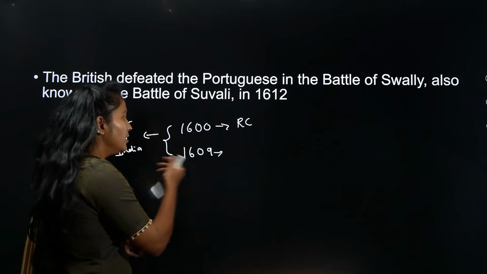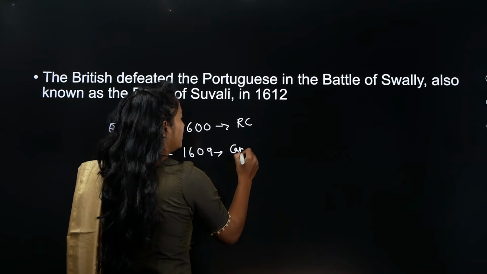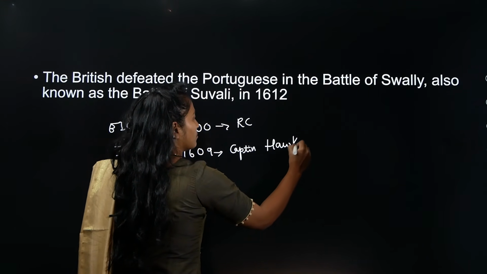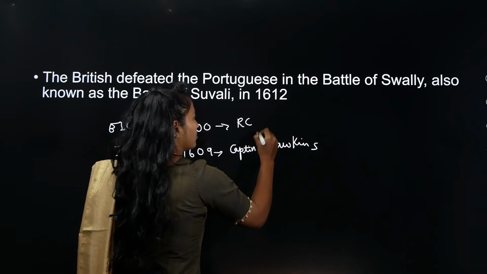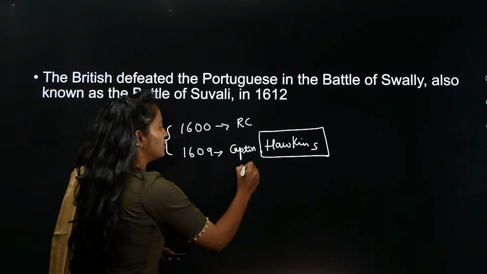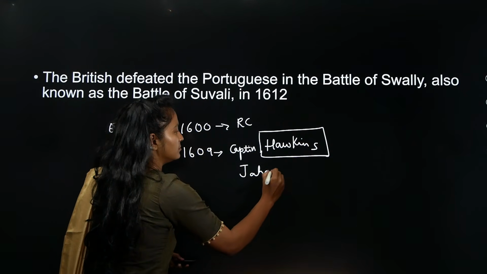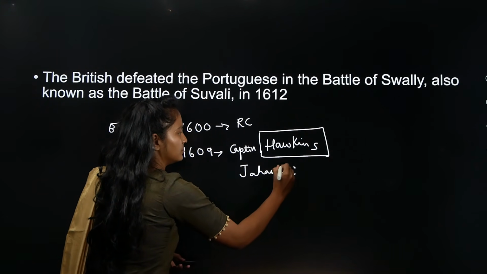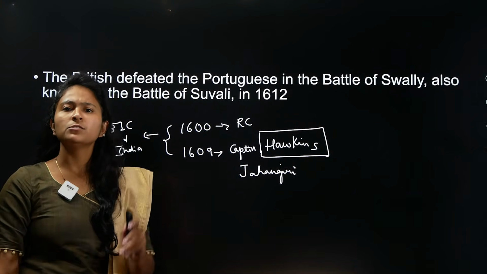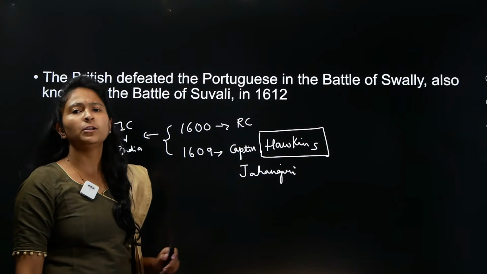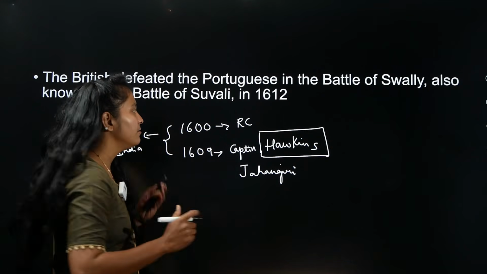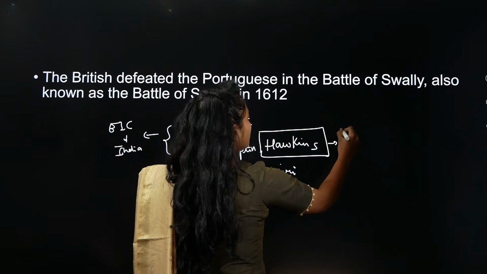And who comes is Captain Hawkins. At that point of time, you need to understand who was the king. Jahangir. He comes to Jahangir's court, and Jahangir will not allow Captain Hawkins to set up the factory. When they come, they are not so welcomed, you can say.